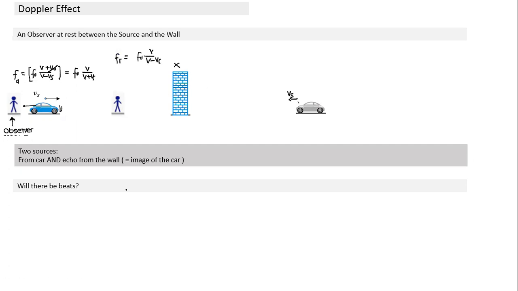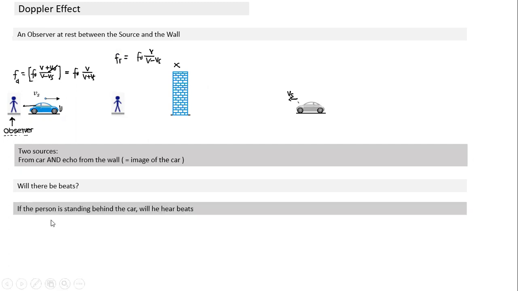So what will be the beat frequency here? The person standing behind the car will hear the beats. Yes, he will hear the beats. And what will be the beat frequency? The difference between the two. So beat frequency will be equal to frequency from the reflected source minus frequency of the direct source, which will be equal to F naught V divided by V minus Vs minus V divided by V plus Vs.